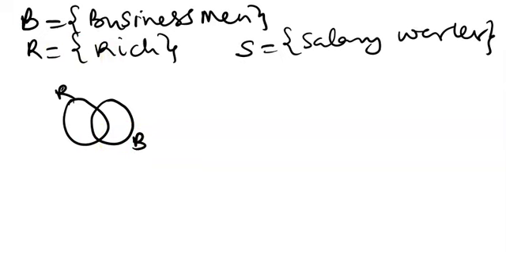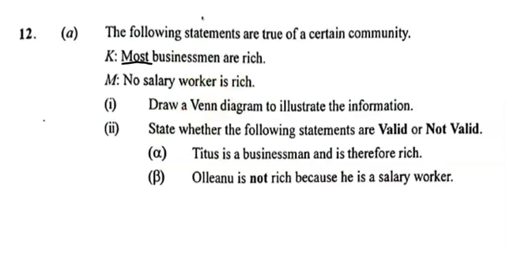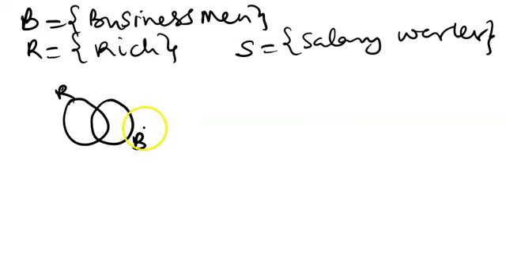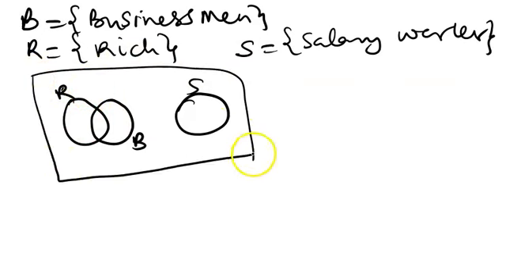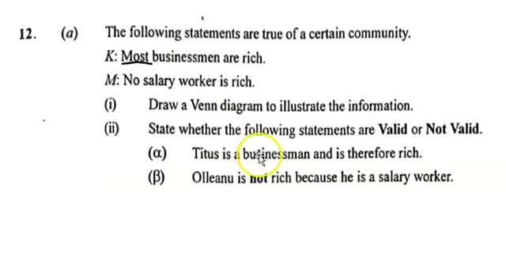And then the next one, no salary worker is rich. So if no salary worker is rich, then that one will be alone like this, as salary workers. Then you put your Venn universal set. Here the universal set will be people, right? Good. So let's look at the other statement.